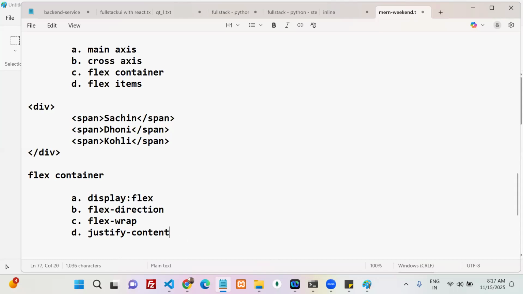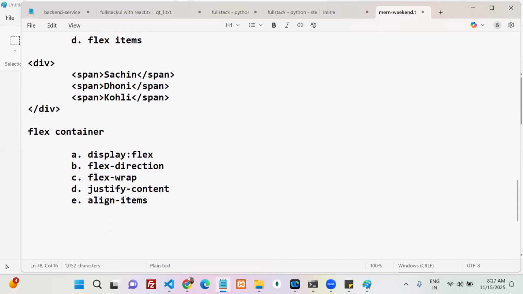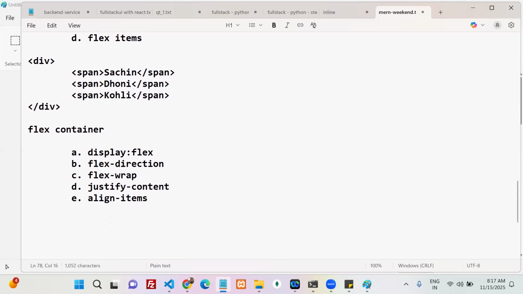The next one is align-items. The next one is gap. These are the properties we are going to use for my flex container.